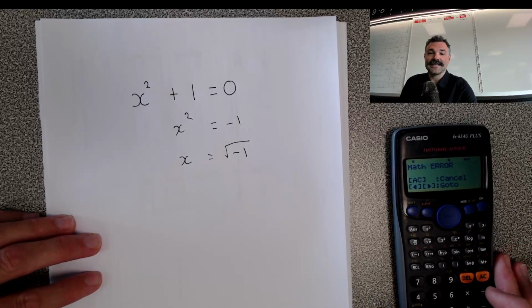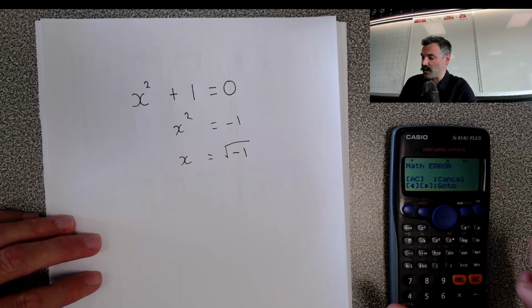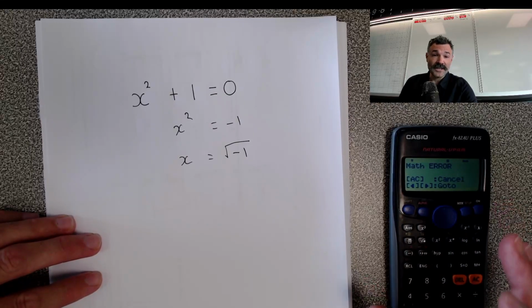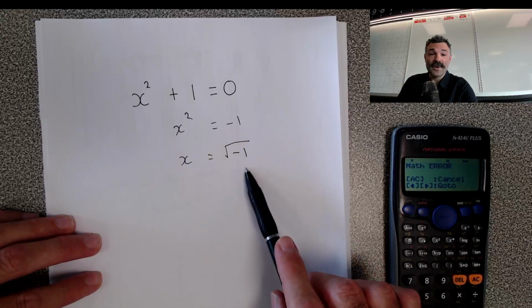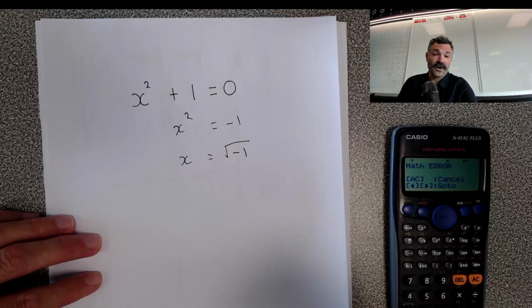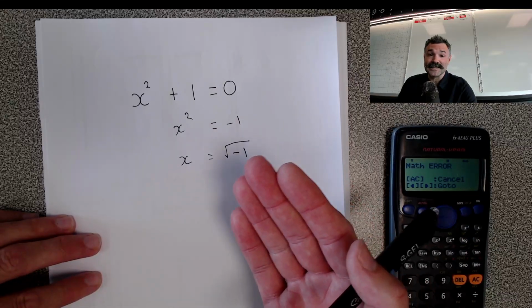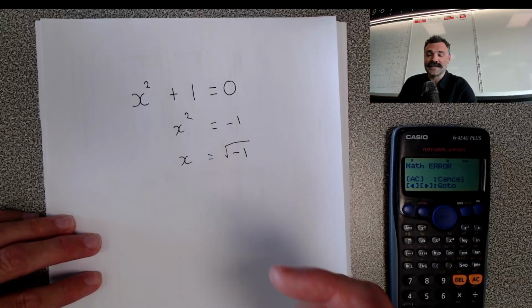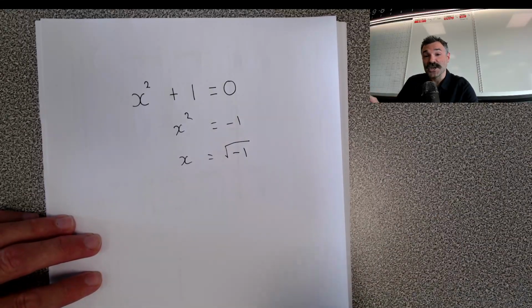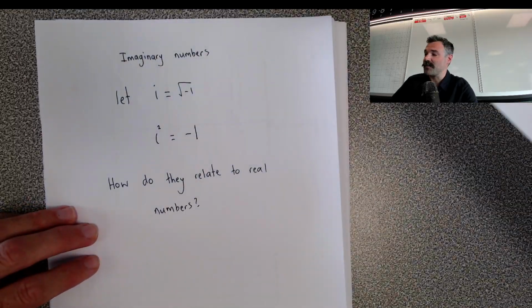Now, this leads us directly to what an imaginary number is, which is part of our complex numbers. So, it turns out that this doesn't exist. There's no way for this to happen. And one guy a long time ago, like I said, in the year 1500, he just said, what if there was? What if this did exist? At the moment, it doesn't. There's nothing for this. It's an error. He wondered, what if it could exist? And he imagined that there was an answer to this. And that leads us to imaginary numbers.